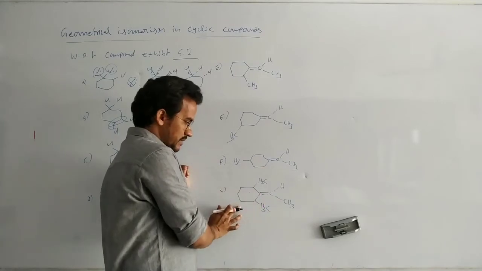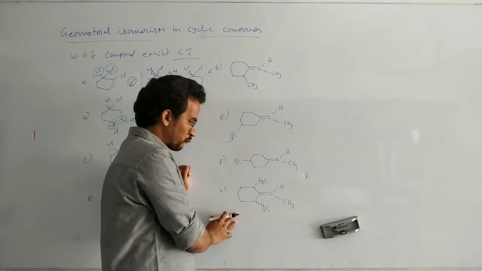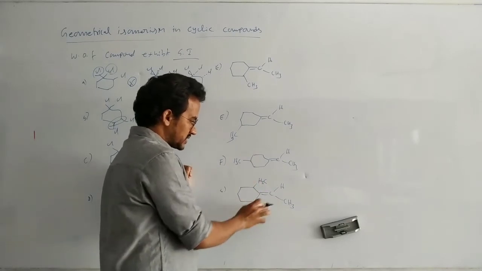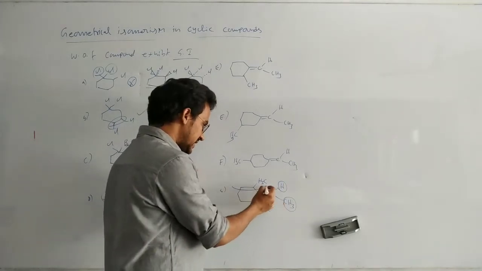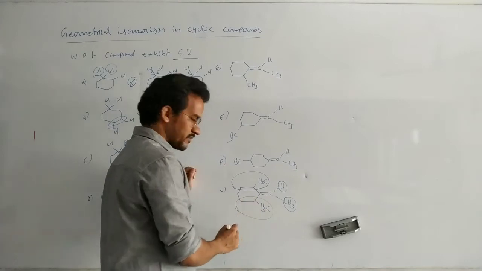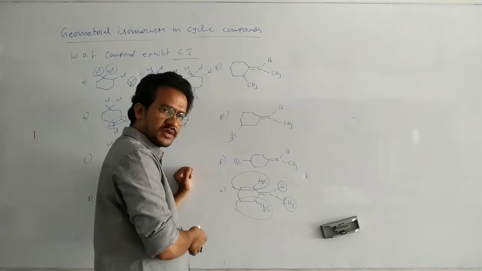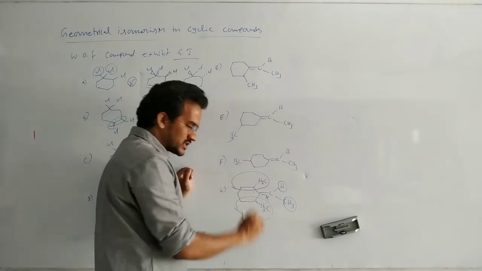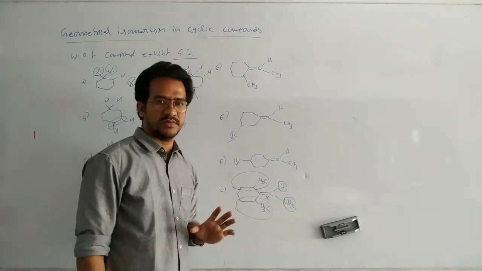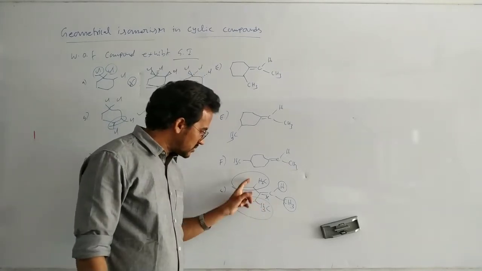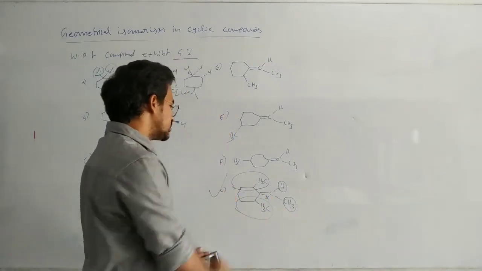All carbon atoms in the ring. Okay. Now here in this case, hydrogen, methyl, different groups. But here you can see this one same, this one is the same. This side, CH3, CH3, CH2, CH2 same. So across this double bond geometrical isomerism possible. Across this double bond geometrical isomerism is not possible. But across this methyl, methyl geometrical isomers exist. That means here this molecule exhibits the geometrical isomerism.